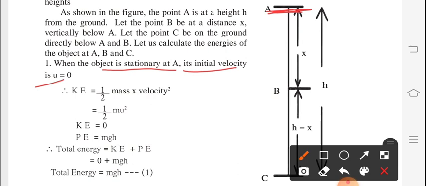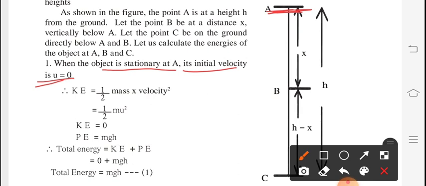Suppose it is a ball that you are holding in your hand. It has no kind of motion as long as you are not moving it from your hand, so it is stationary. If it is stationary, its initial velocity is 0. So here we are considering its initial velocity as 0.